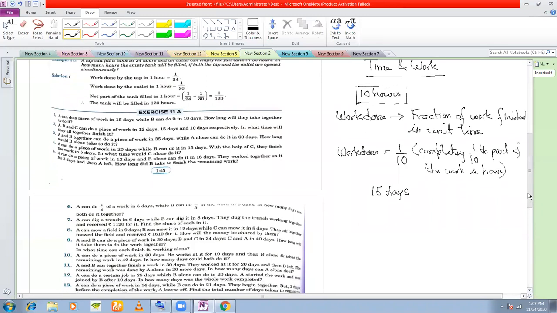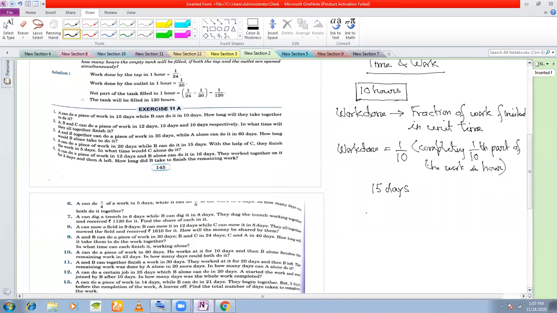If he takes 15 days to complete the renovation work, then how much work is done by him? Work done by him, that is in one day, how much work is he doing? Work done by him will be 1 by 15. That is, he is completing only 1 by 15 part of the work in one day. That is what the definition of work done is.